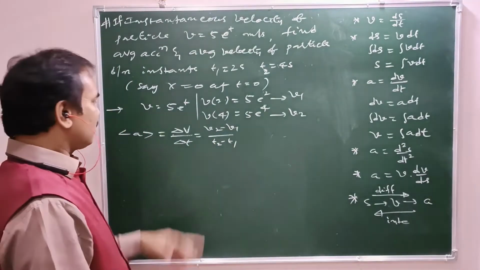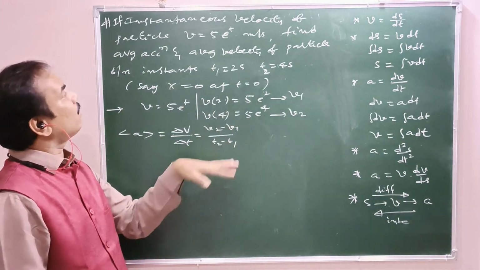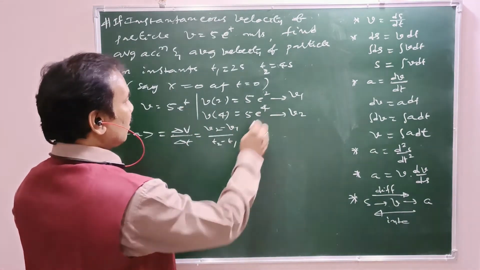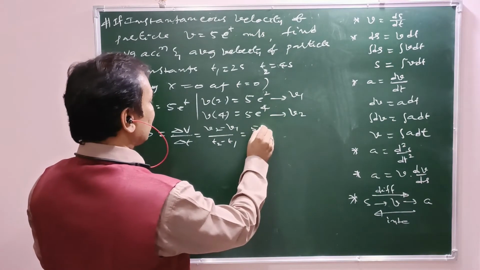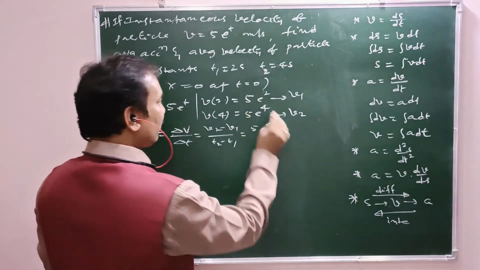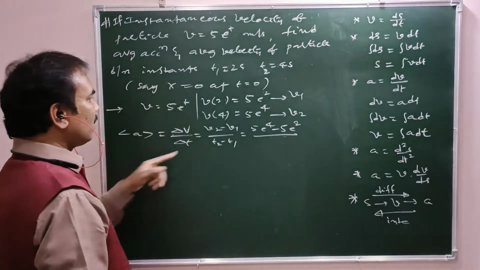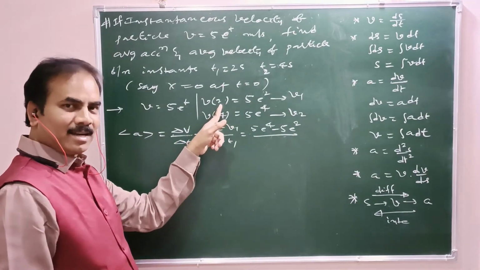In scalar notation, I am not writing the arrow. v2 means 5 e power 4, minus v1 means 5 e power 2, divided by t2 minus t1.